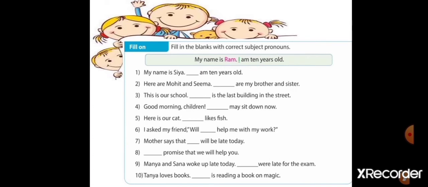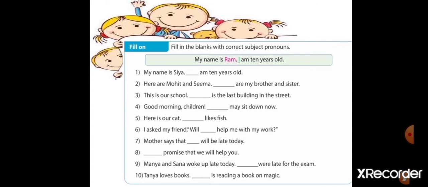Now we will solve this exercise with the correct subject pronoun. You all also repeat the sentences with me. First one is done for us. My name is Ram. I am 10 years old. I is a subject pronoun. First one. My name is Sia. Dash am 10 years old. Here which subject pronoun will come? I. Very good.